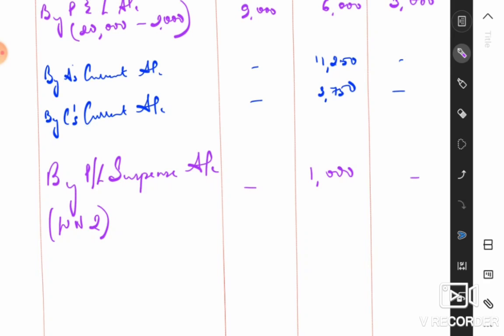Okay. Now, there are no further changes, I believe, with regards to the partners' accounts. There is an amount with regards to joint life policy, right? A policy is taken on joint life of partners for rupees 35,000 and a premium of rupees 2,000 has to be paid on February. So the joint life policy amount has to be adjusted amongst your partners because it's a joint life policy. It relates to all of your partners. Therefore, it should be distributed also amongst all of your partners. So with regards to joint life policy, you don't exactly have to open a working note. You can just write a small note at the end of your calculation.